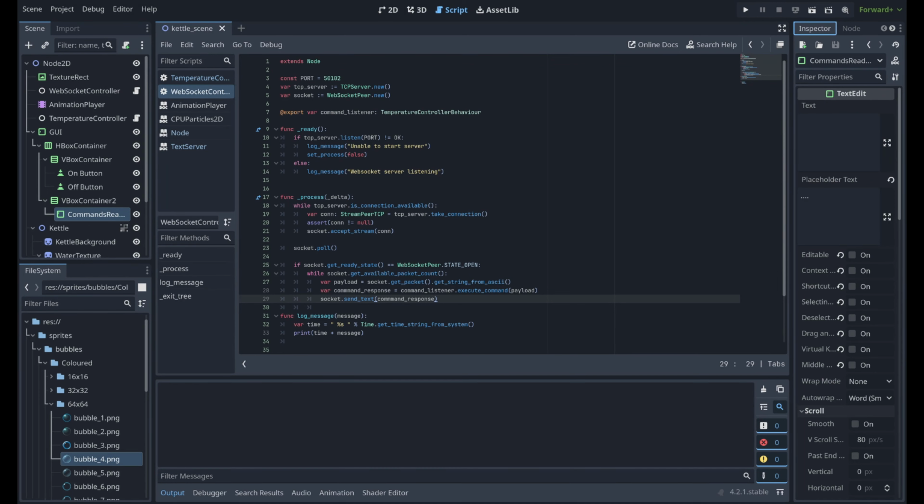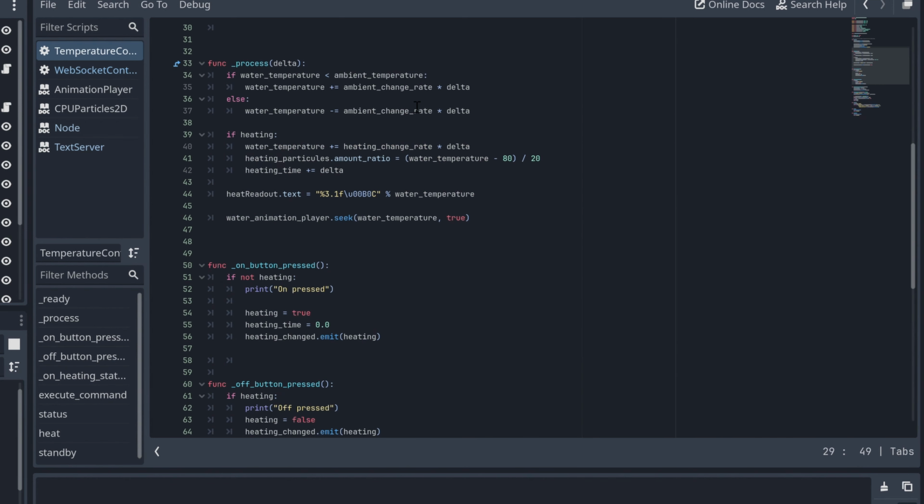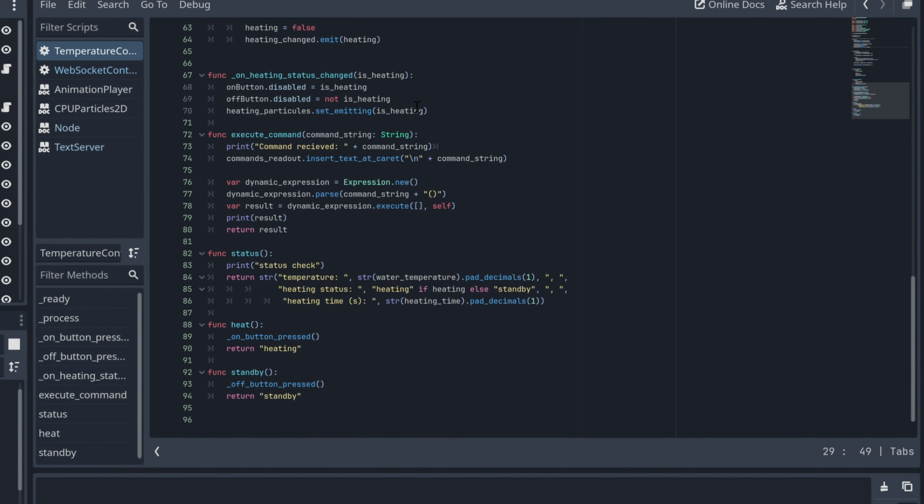The kettle simulator code is also pretty simple. There's basically two script files in Godot. We have this WebSocket controller, which provides a WebSocket server, which the agent connects to, and any command that comes in gets sent to the temperature controller behavior. In the temperature controller, we have three explicit methods that get called via reflection. So you can see status, heat and standby. There are on-off commands, and that really is it.